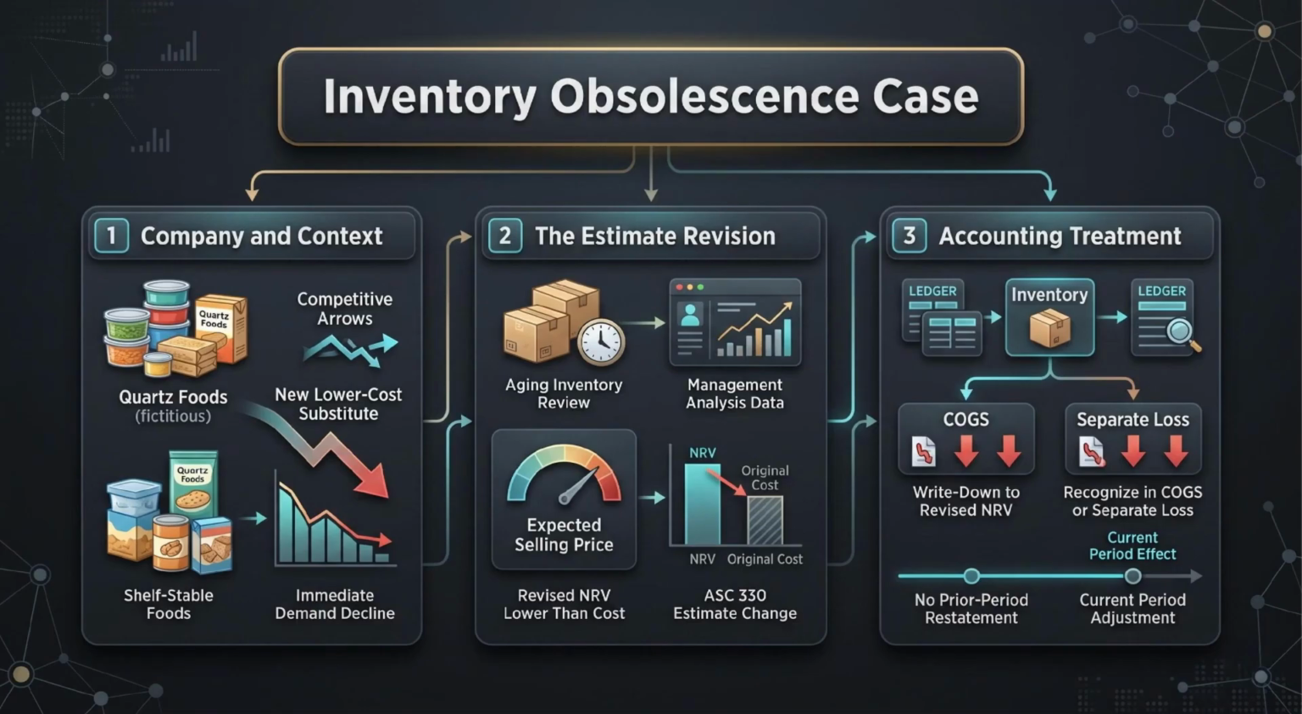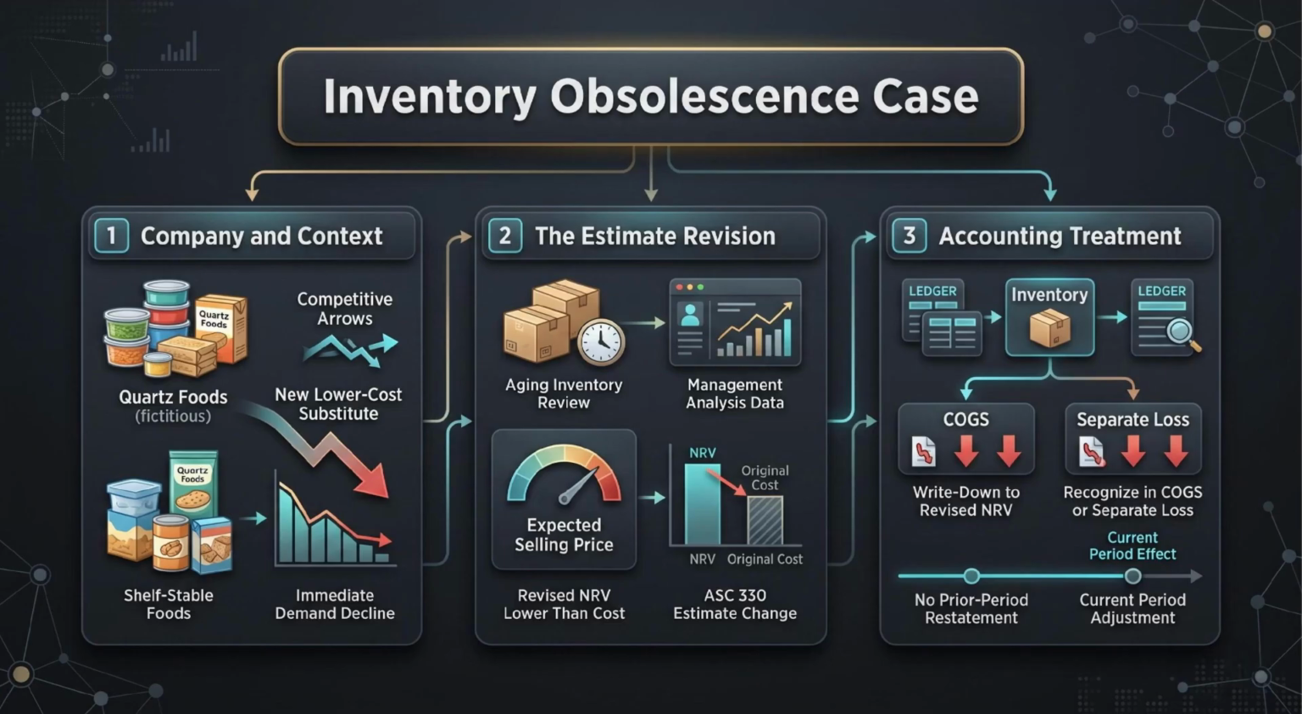Inventory obsolescence is another strong example. Quartz Foods produces shelf stable food products. A new competitor enters the market with a cheaper substitute. Demand falls, and management concludes that certain slow moving inventory lines will recover less than previously expected.